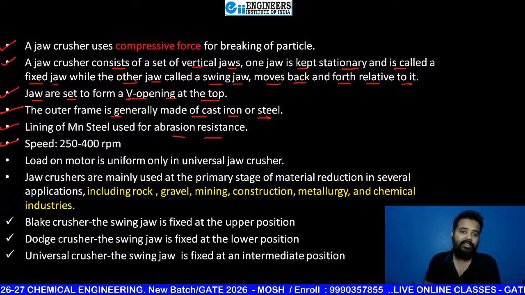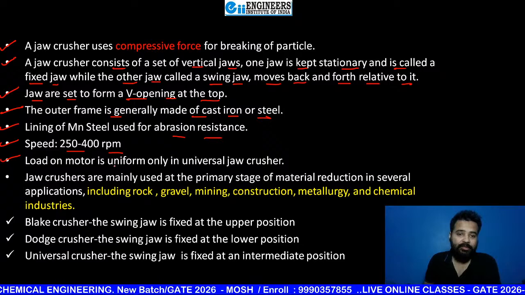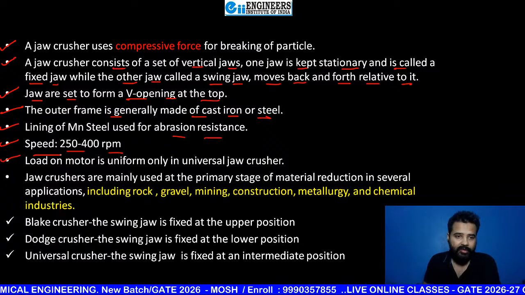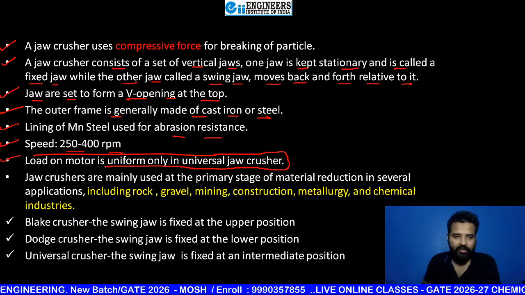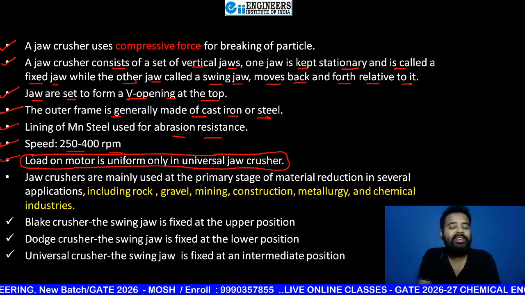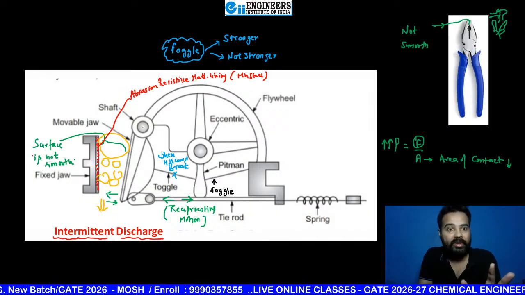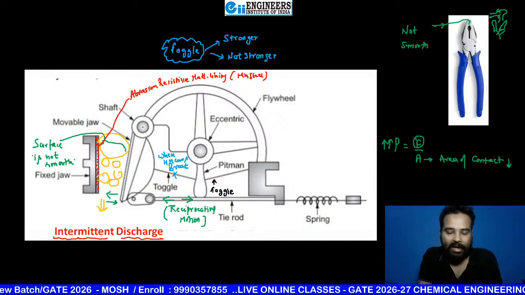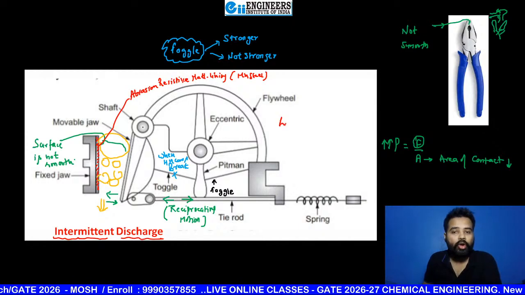The speed is generally 250 to 400 rpm. Now this point, please write. The points that I am marking as important here, you have to write. Is the load on the motor uniform or not uniform? Tell me, beta. For this given diagram, is the load on the motor uniform or not?